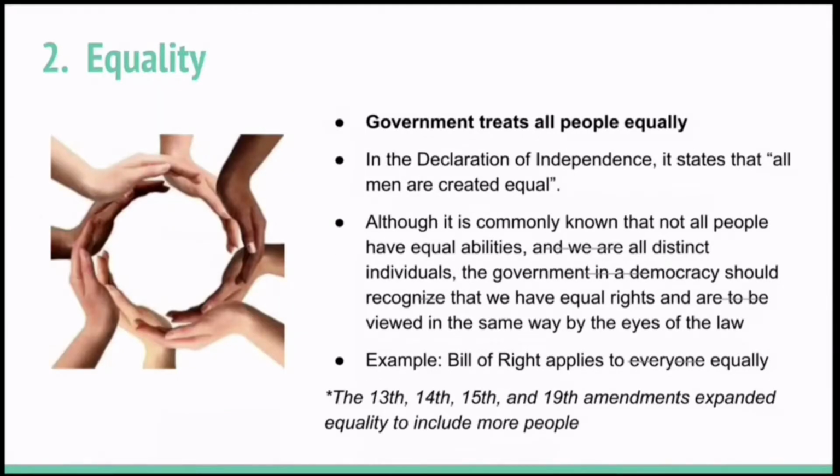Another ideal of democracy is equality, where governments treat all people equally. In the Declaration of Independence, it states that all men are created equal. Although it's commonly known that not all people have equal abilities and we're all distinct individuals, the government in a democracy should recognize that we all have equal rights and are to be viewed in the same way by the eyes of the law. For example, the Bill of Rights applies to everybody equally. The 13th, 14th, 15th, and 19th Amendments expanded equality to include more people.